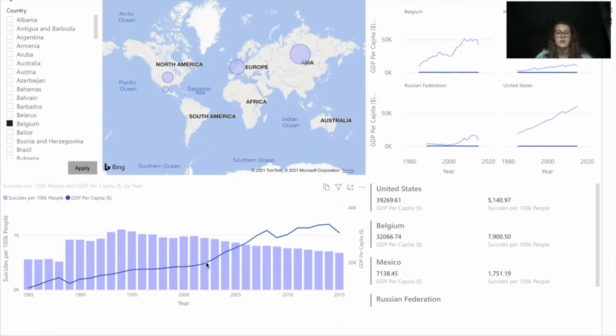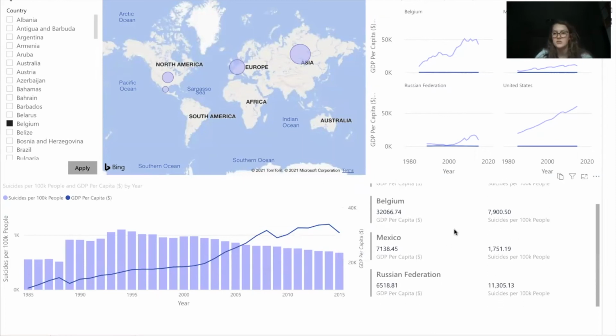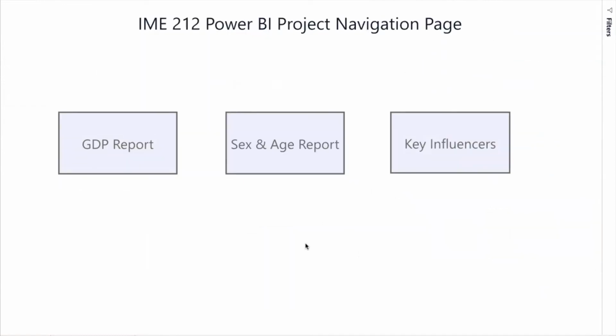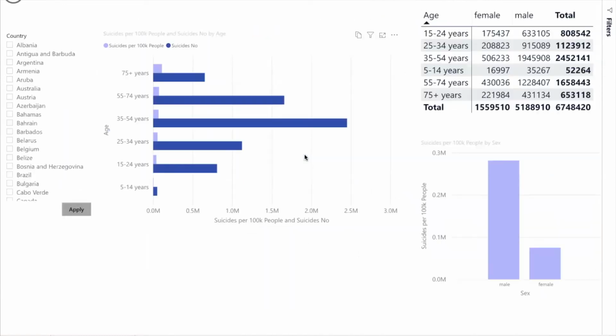So here the blue line shows the GDP per capita, and we can see as that increases, we do see a decline in suicide rates. This is true maybe for these countries, and we can definitely see that there could be a correlation, but it might also not be true for every single country. Here we have a table that shows this data just for a nice summary. Now we're going to look at the sex and age report.